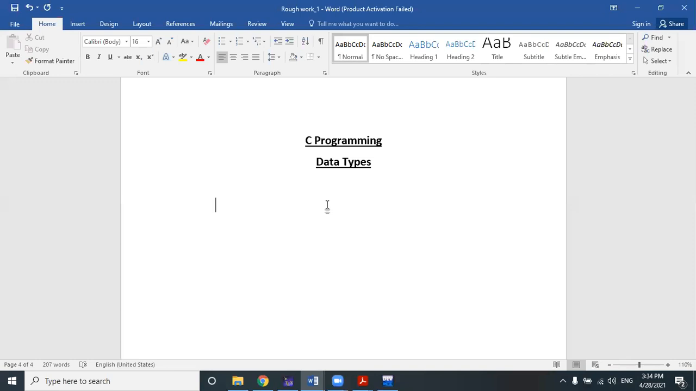So what is a data type? As the name suggests, it is something with the help of which you can represent what data you are using. Data types consist of two terms, data and types. That means it is something by which you represent which type of data you are using.